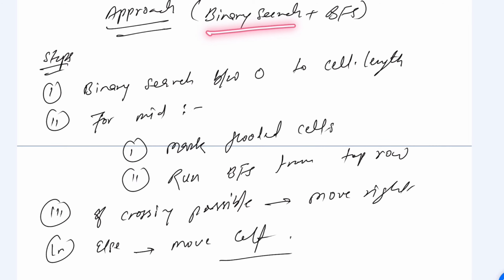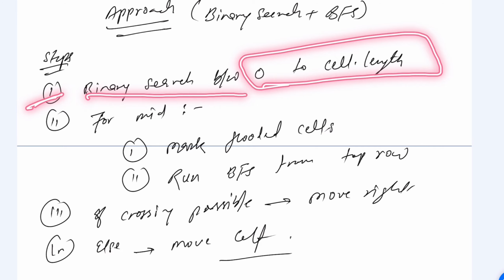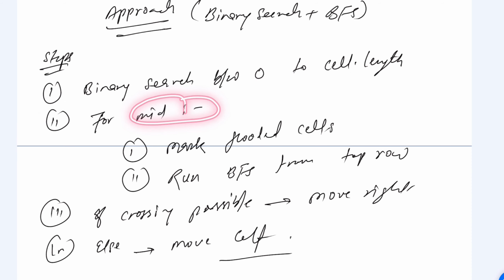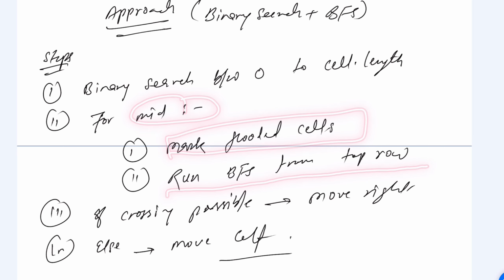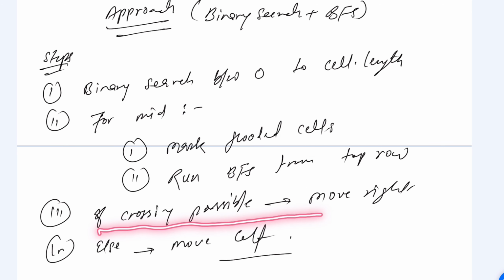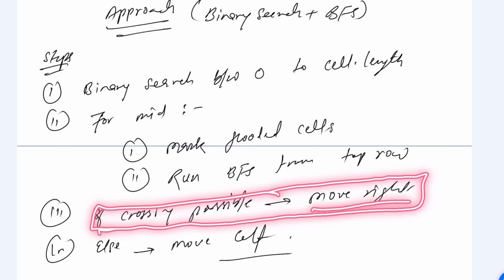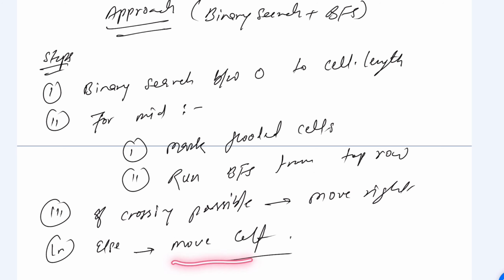Now coming to the binary search and BFS approach, the very first step is to binary search between 0 and the cells length, and for each mid we mark the flooded cells and run the BFS from the top row. If it is possible to cross, we move right. If it fails, we'll move to the left side. This way we'll implement the code, and then we'll check if it is working or not.